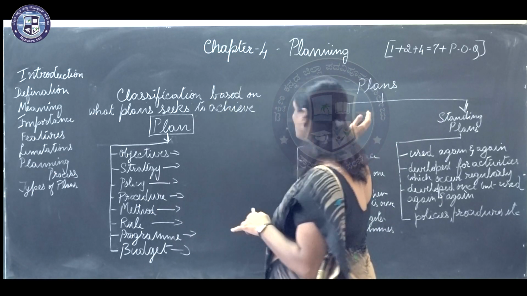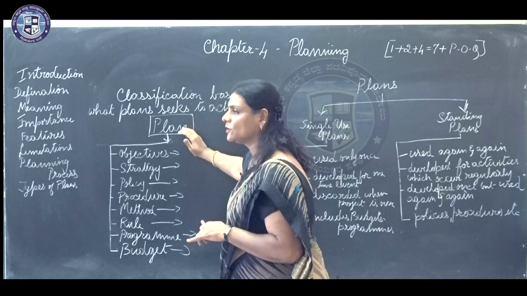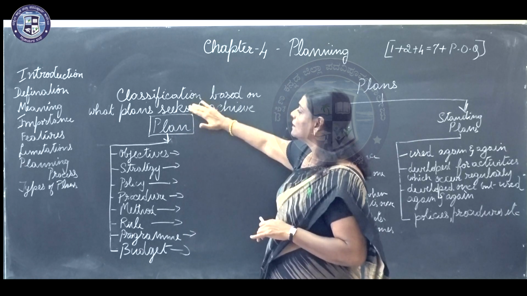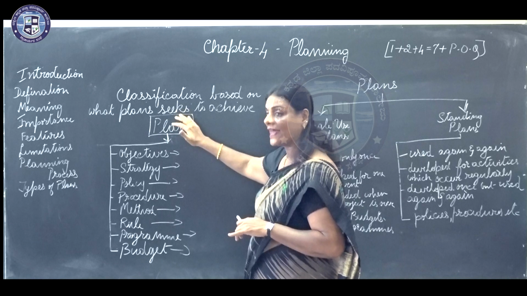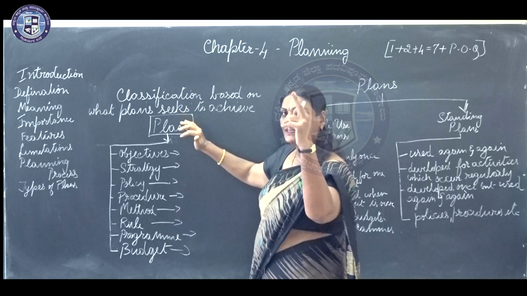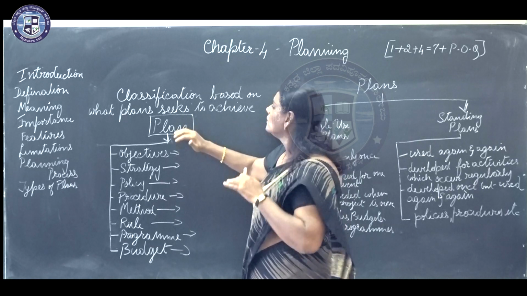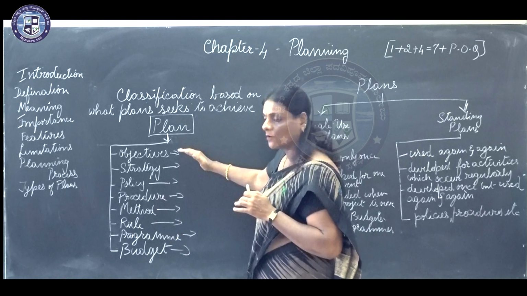After having seen the broad classification of plans, we are coming here into the sub-classifications. Here, the classification based on what plan seeks to achieve. So, based on your ultimate aim or your target, you try to have subdivisions of plans. Here I have noted it down.